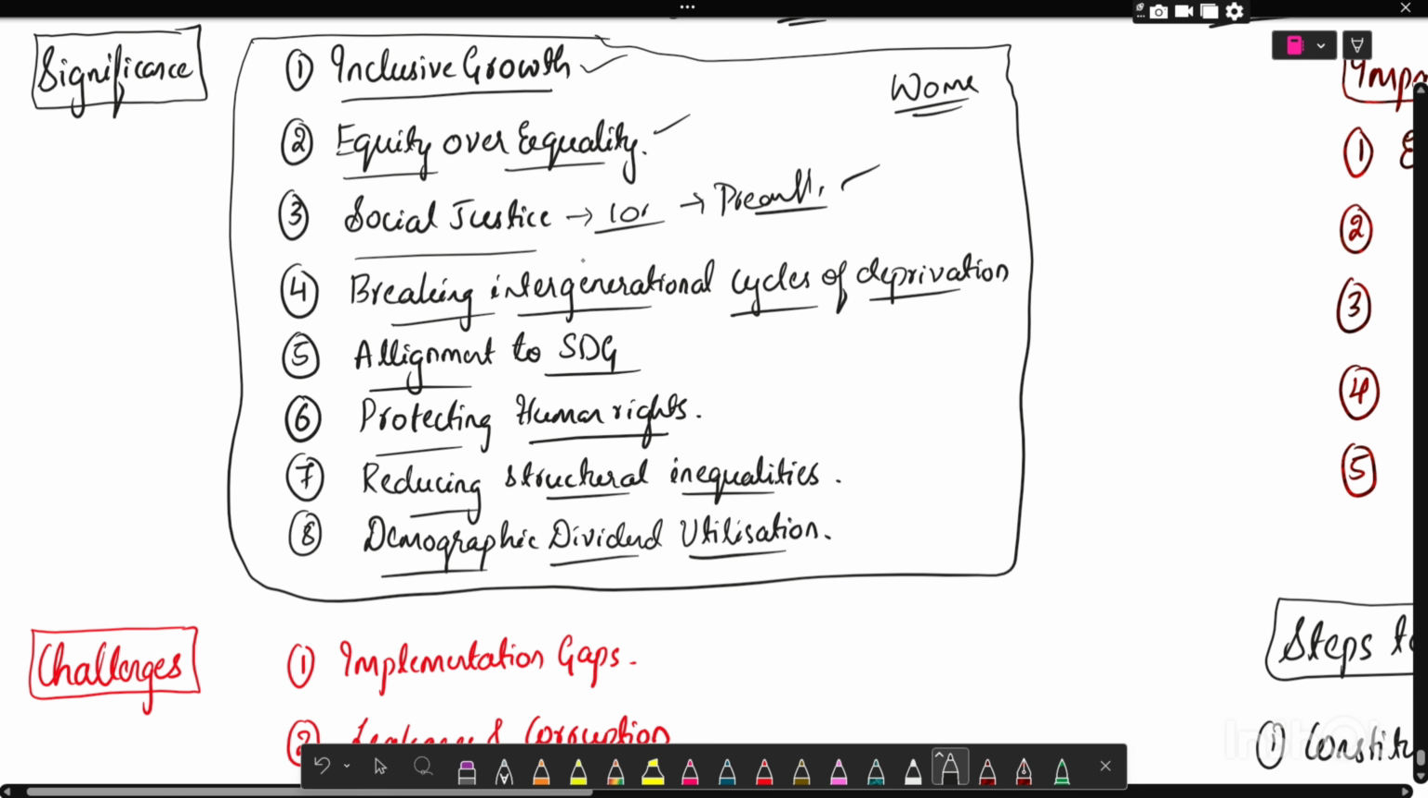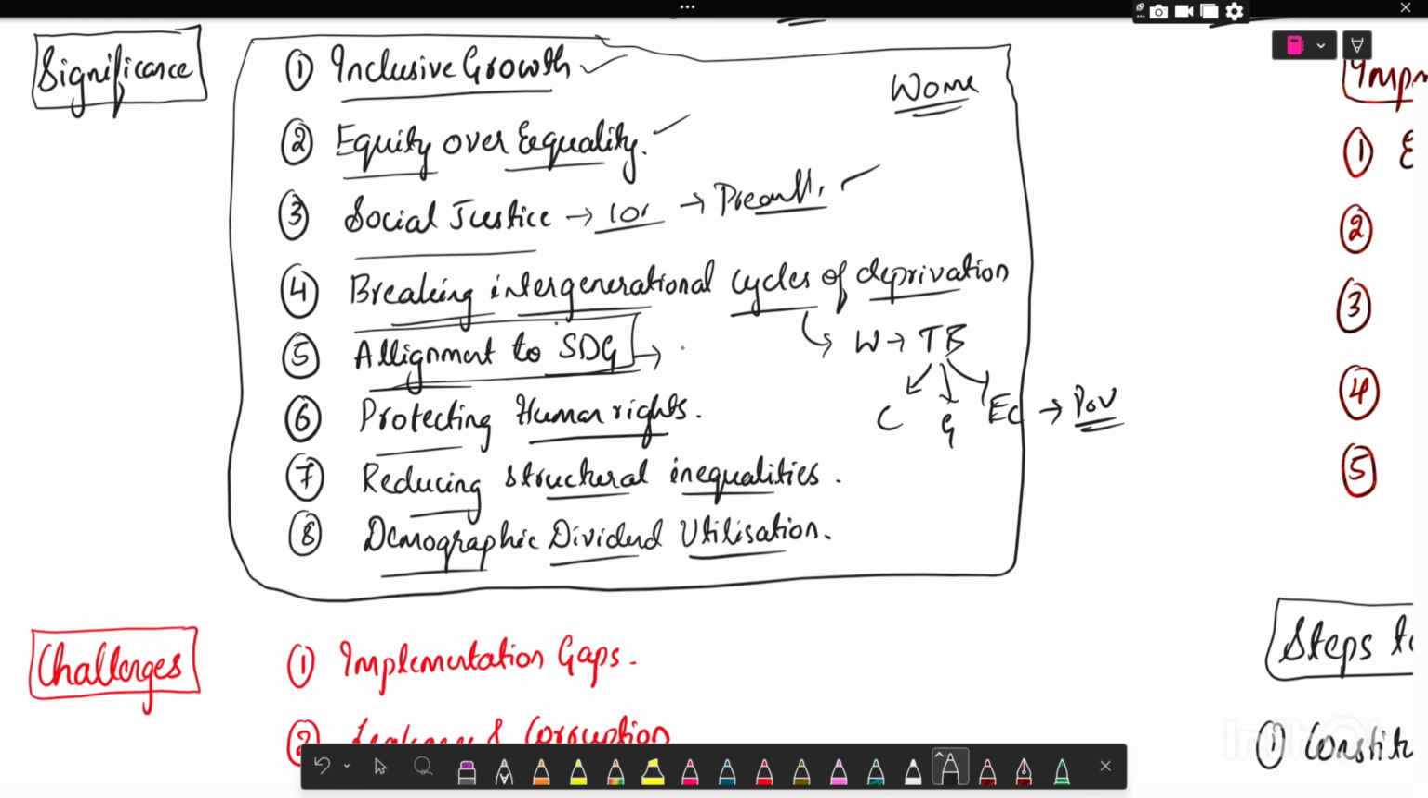For example, intergenerational cycles of deprivation: women face the issue of triple burden, that is discrimination based on caste, gender, and economic marginalization, that is poverty. And also, while writing the point on alignment with the SDGs, you can mention SDG 5, that is gender equality. You can write these same points for a question on any vulnerable section, but the example changes.